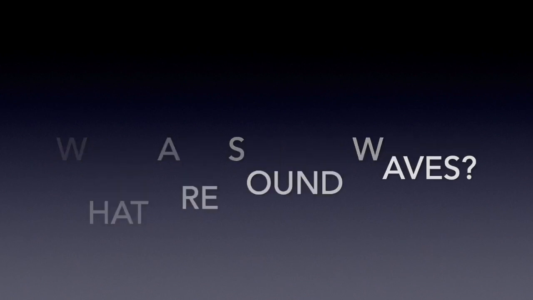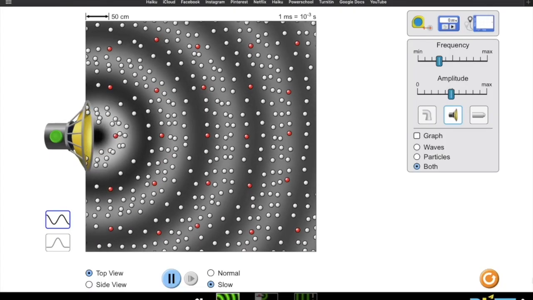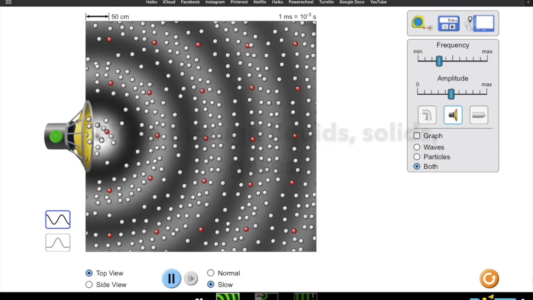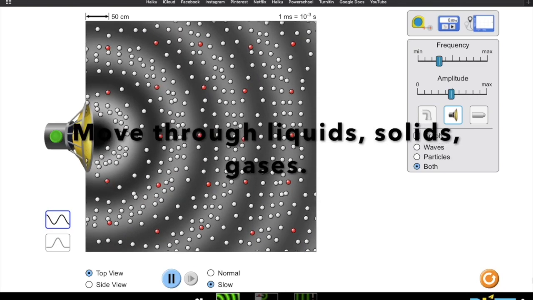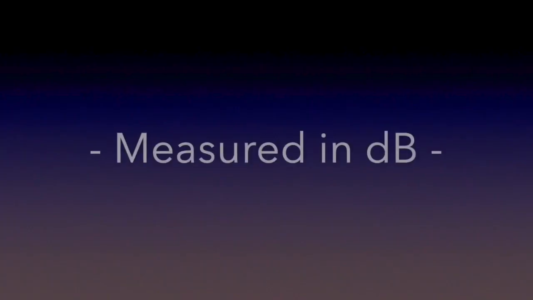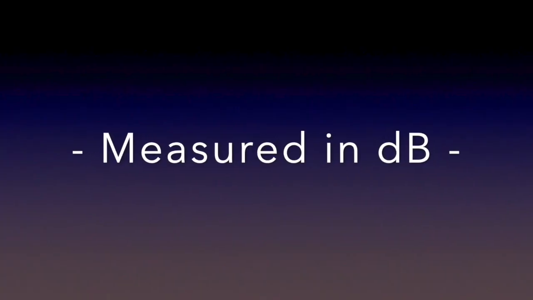First of all, what are sound waves? A sound wave is the vibration of air particles. These particles start moving other particles, causing a wave. This wave can move through different mediums like liquids, solids, and gases, and it can also be reflected on different surfaces. Sound is measured in dB, which is decibels.